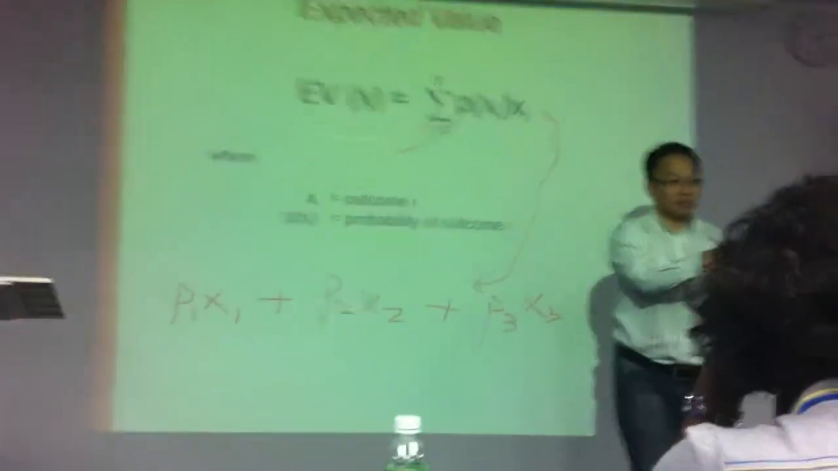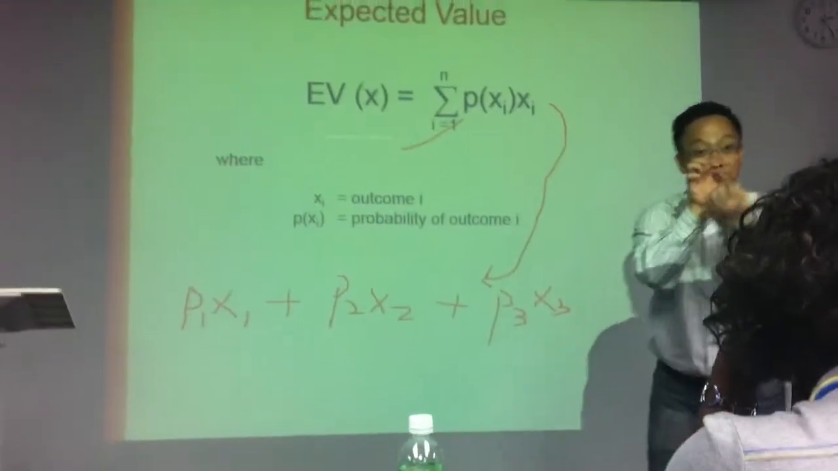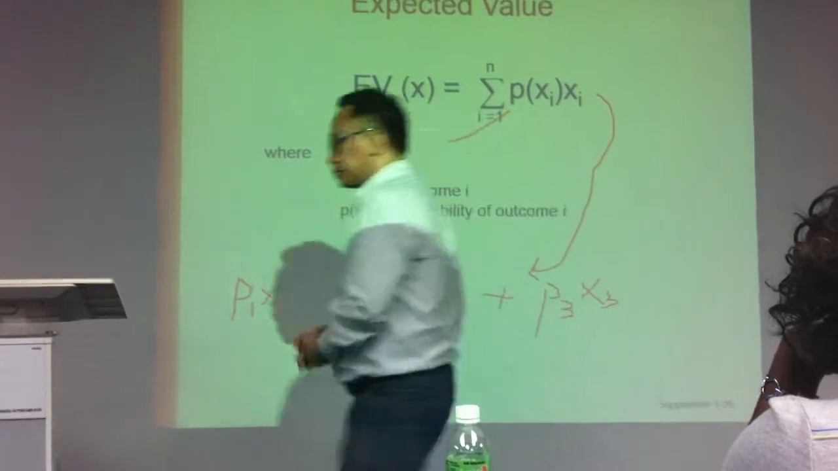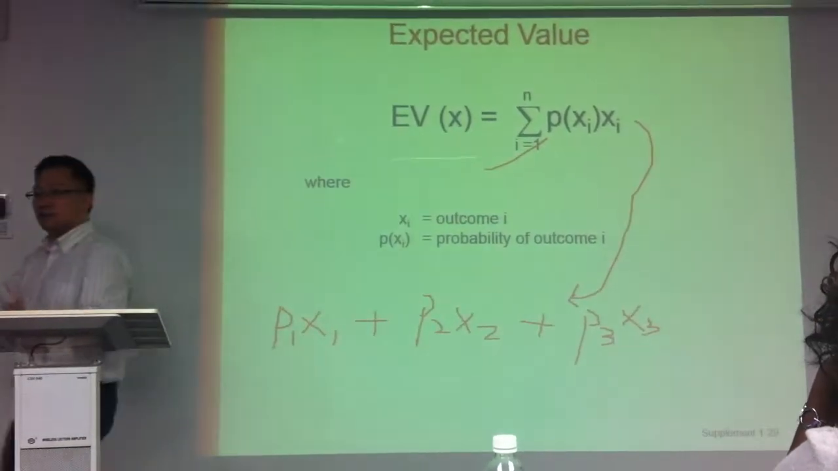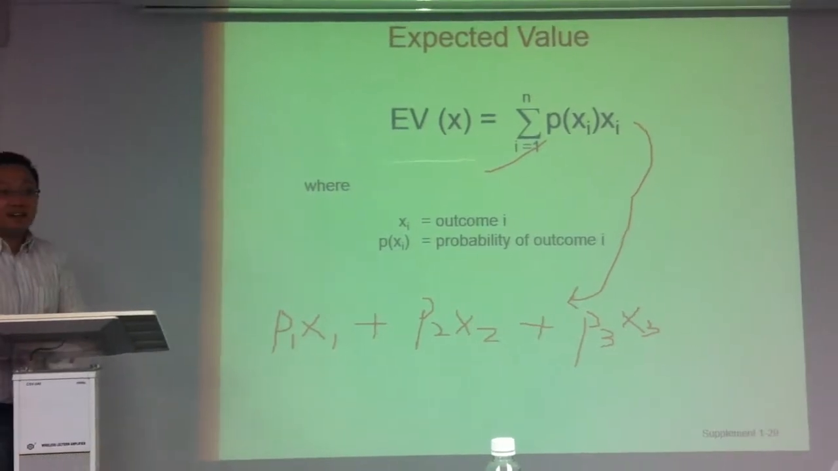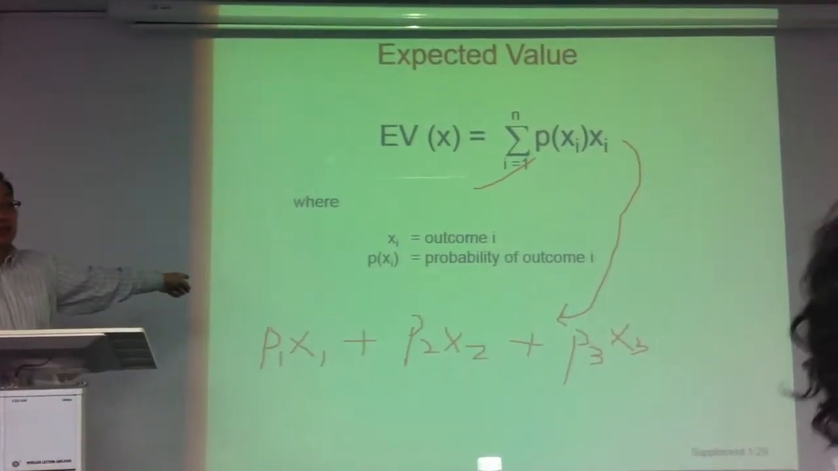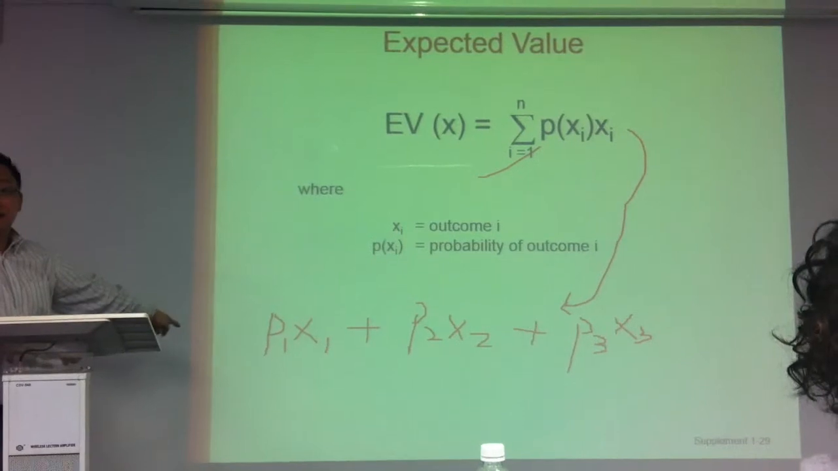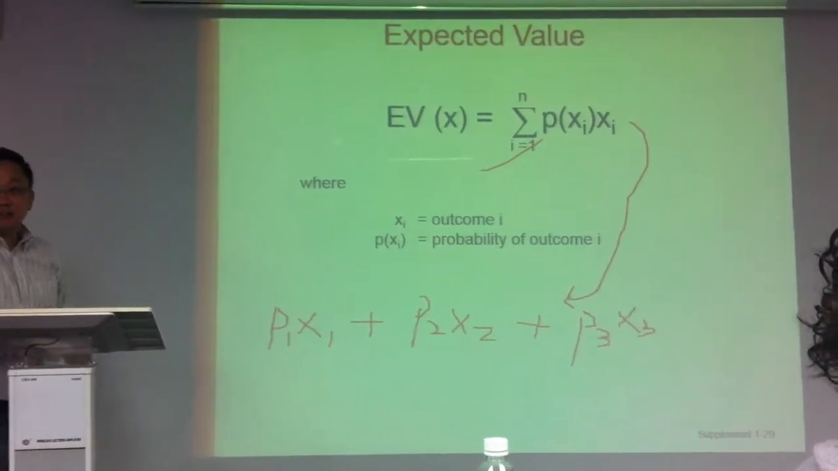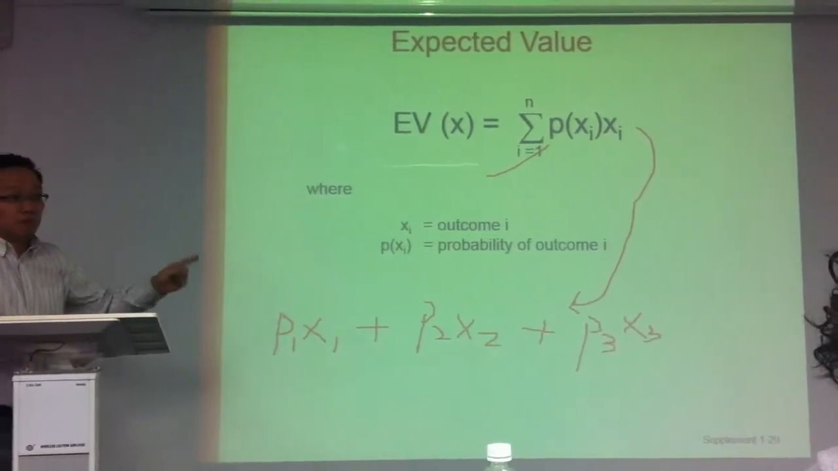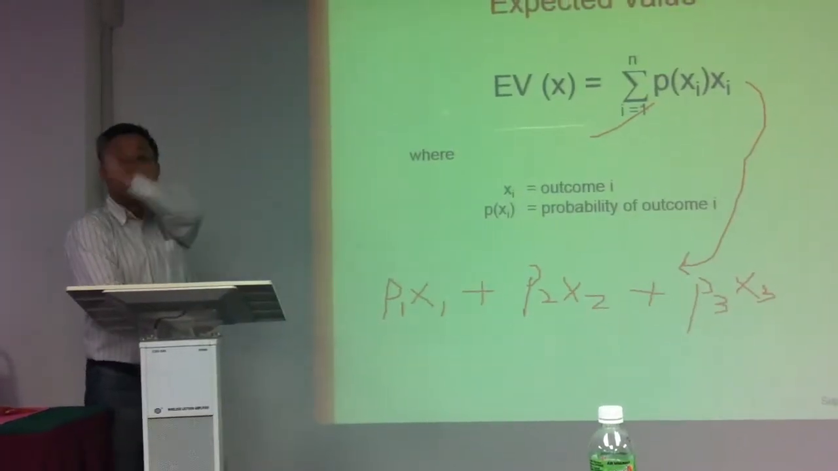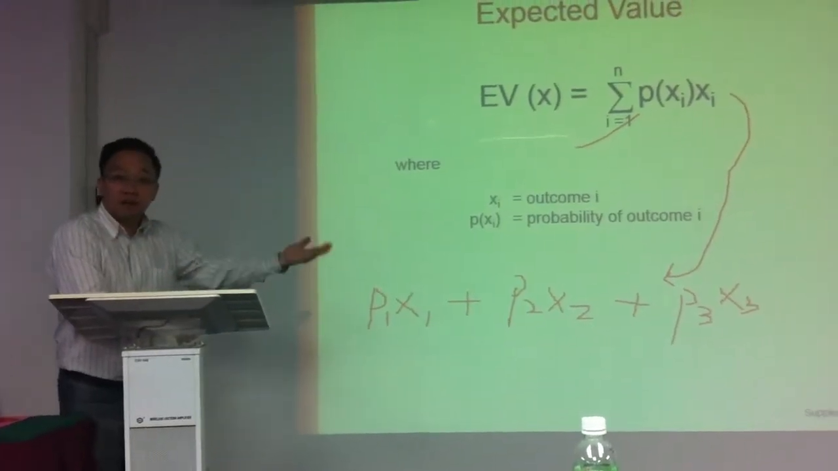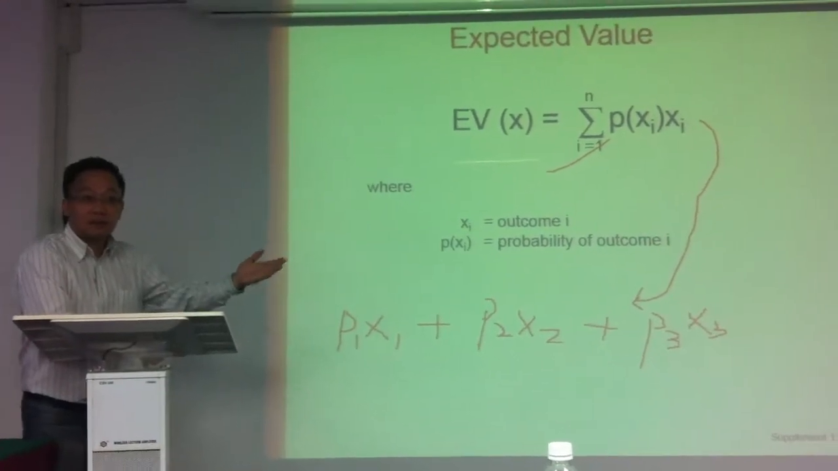Because it's neat, it's sexy, it's effective. But as long as you understand, no problem. So what happens if you have 4 states of nature? What do I have to add? Plus P4 times X4.